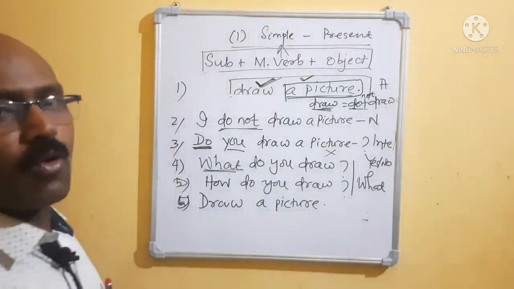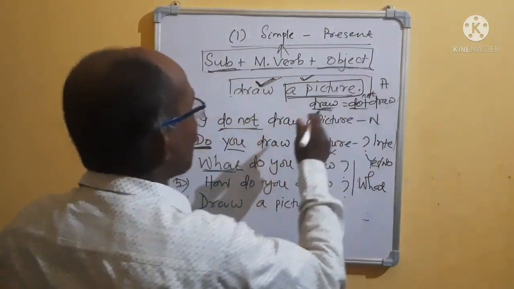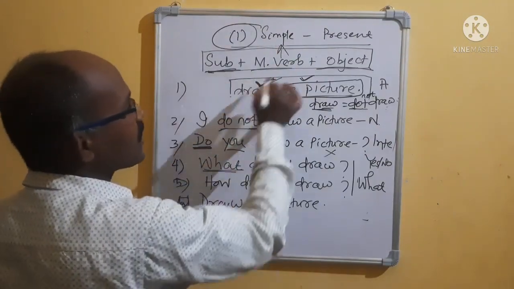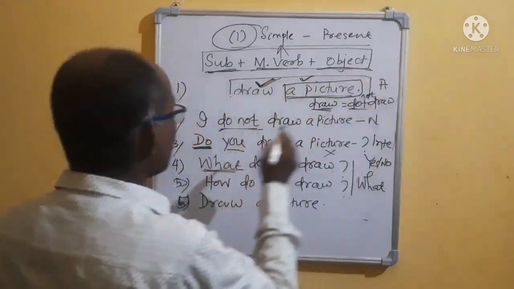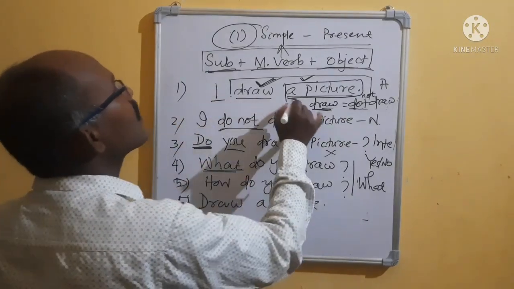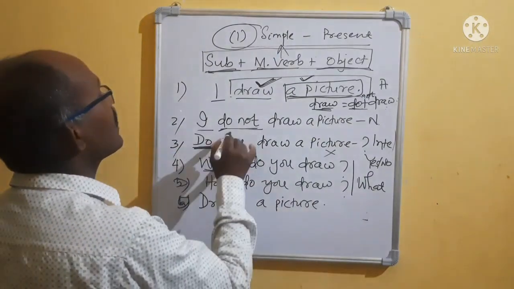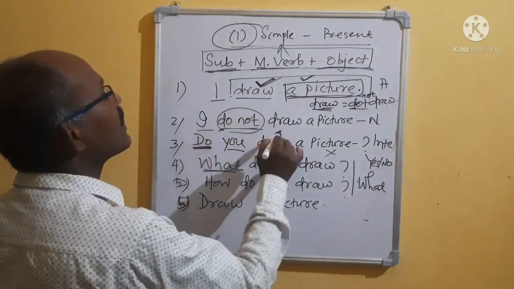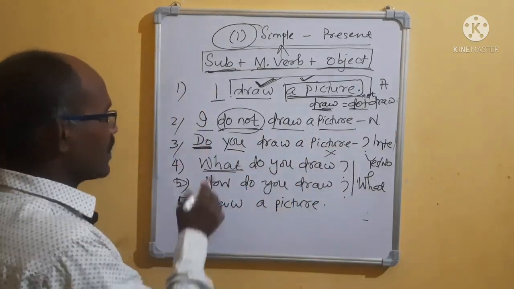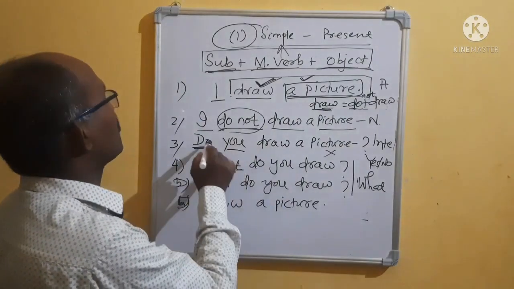Here we are obeying the same formula. Don't forget the main concern. Our main concern is that we are reading about the simple. Simple means the formula is subject plus main verb plus object. See, in I draw, I is subject, draw is main verb, then object. Clear. Then in the second sentence, I is subject, negative, then main verb plus object. Completed. Then see, when you make it interrogative.